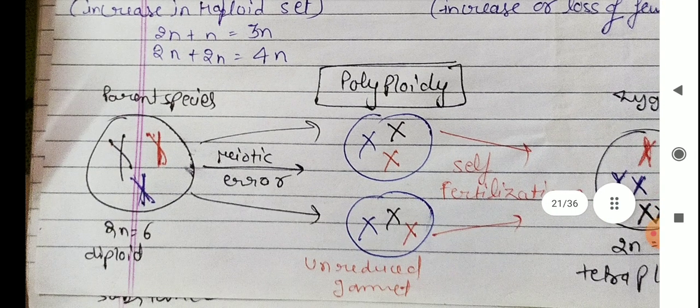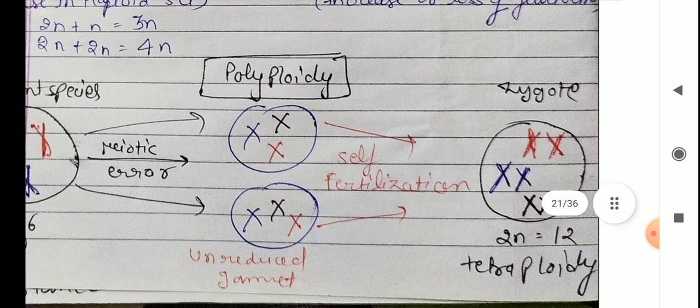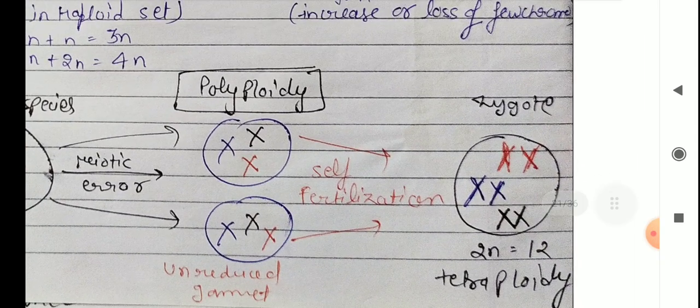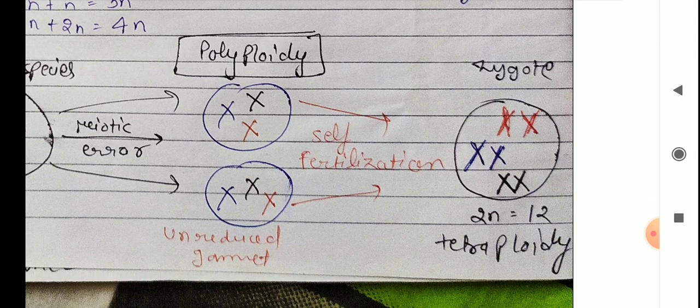In polyploidy, the whole set is increased. If the 2n condition is 6, then when the zygote is made, the 2n condition will be 12. There is a meiotic error, that's why polyploidy happened.